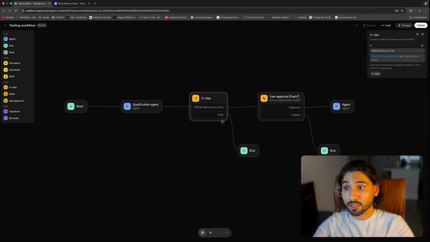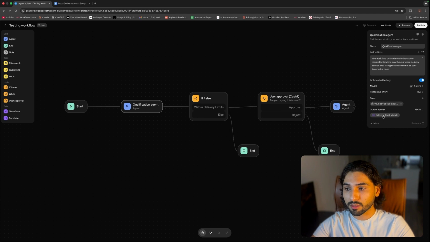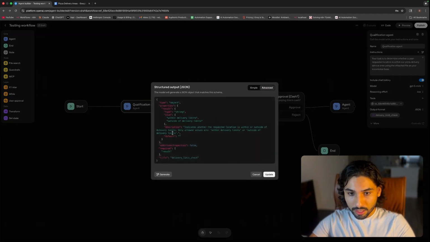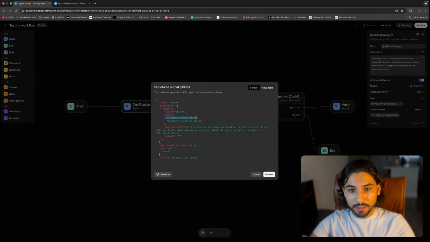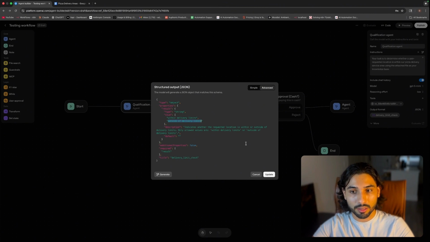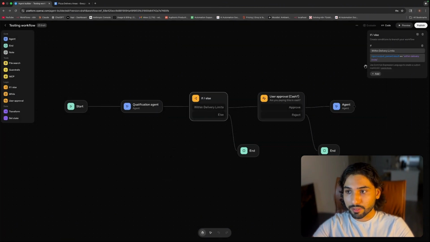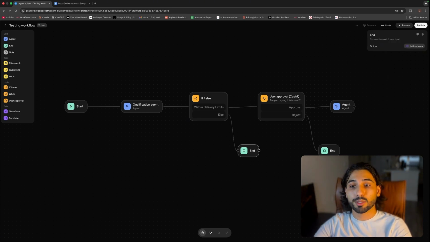However, if it's outside of the limits, because our output parser, if we go back, can generate within delivery limits as well as outside delivery limits. So if it's equal to within delivery limits, that means that it's true, the condition is met, go ahead with the workflow. If it's not, then we're going to end the workflow and nothing is going to be done.